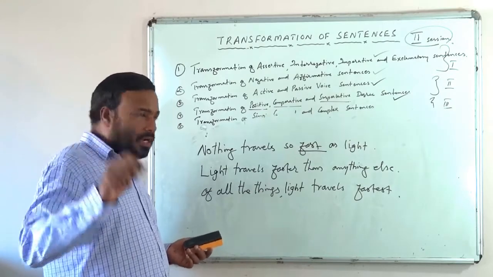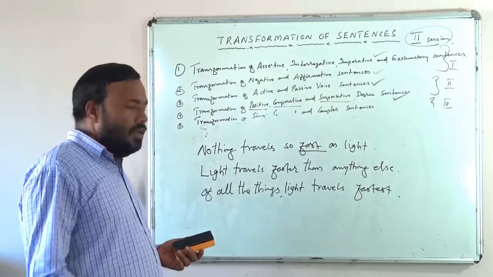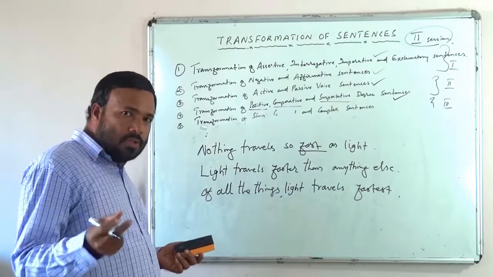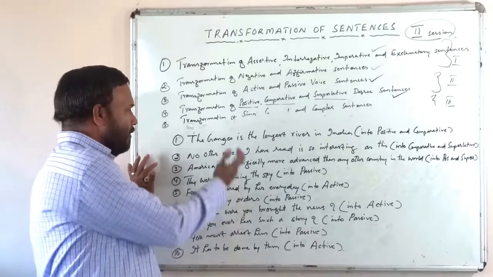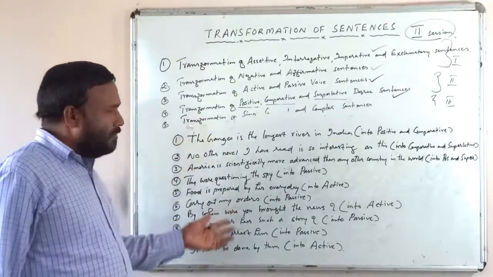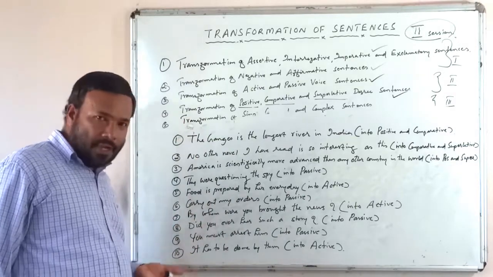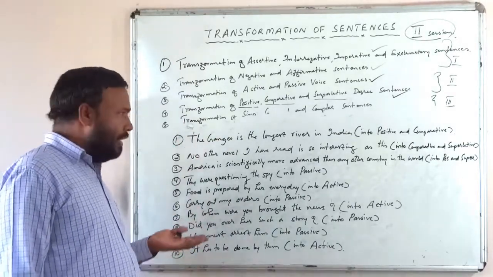You just try to do it yourself, and when I discuss the answers, you compare your answers with my answers. Okay, right. So these are the 10 sentences. All these kinds of sentences we have done already. So I hope you can do it easily.